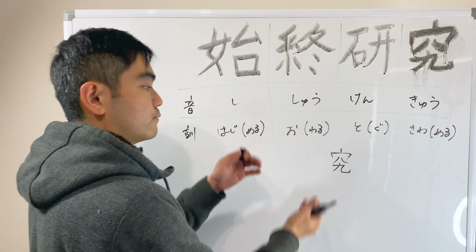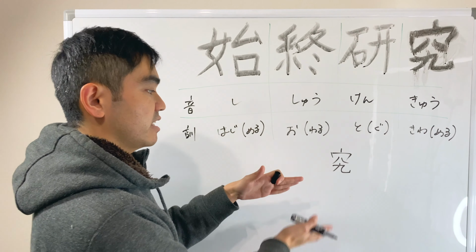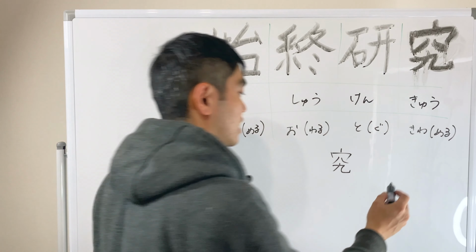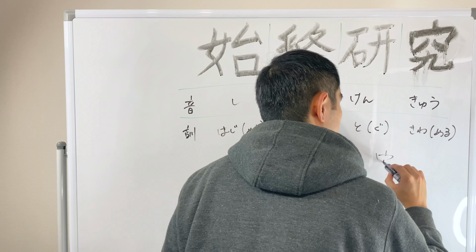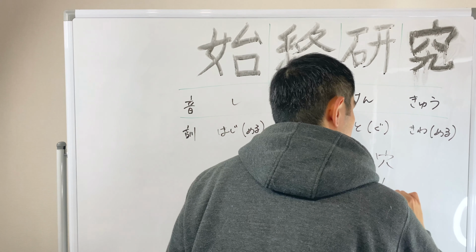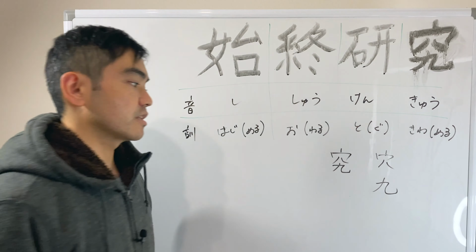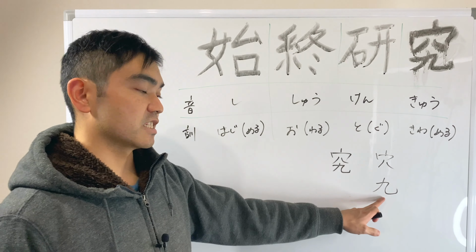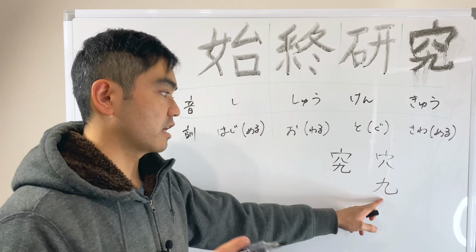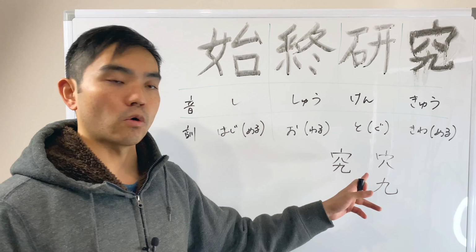So if we separate these parts of the kanji, this kanji and this kanji. Okay, so this is the kanji of the 9, number of 9, and this one is whole.